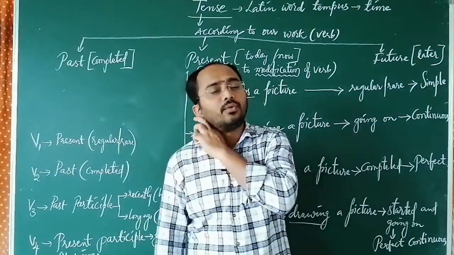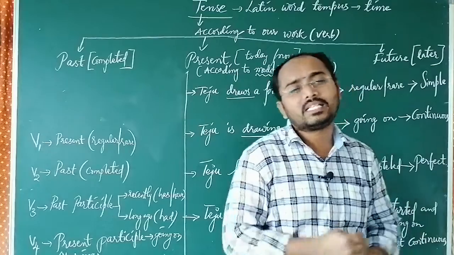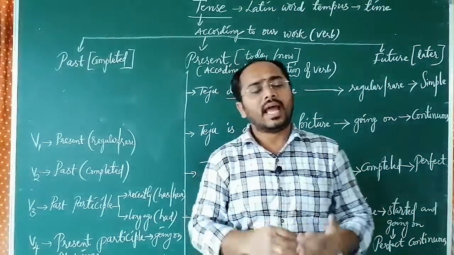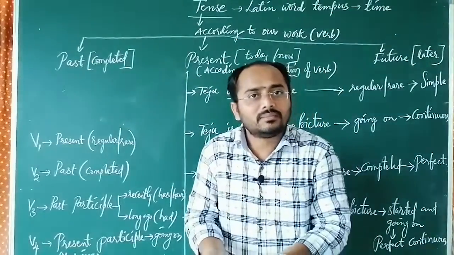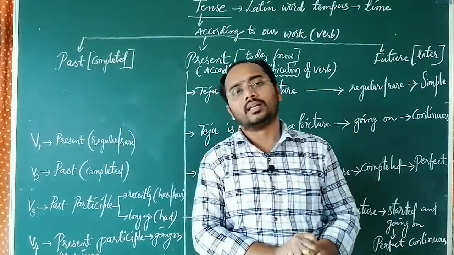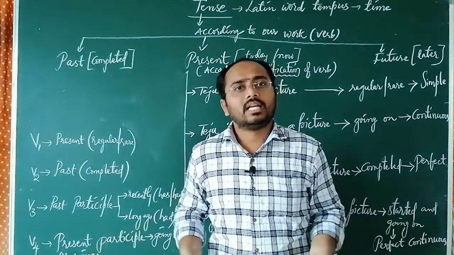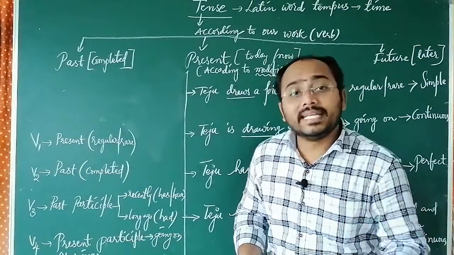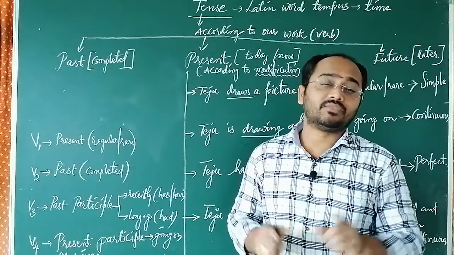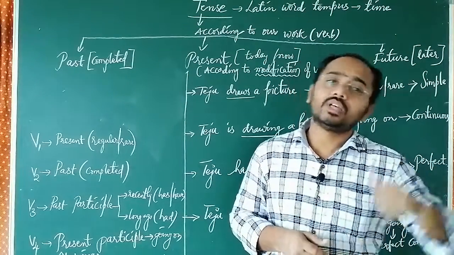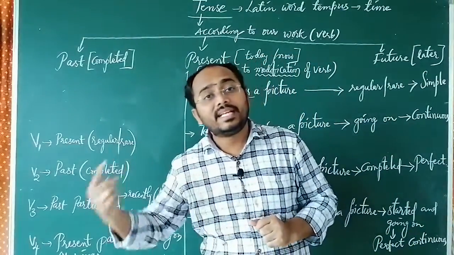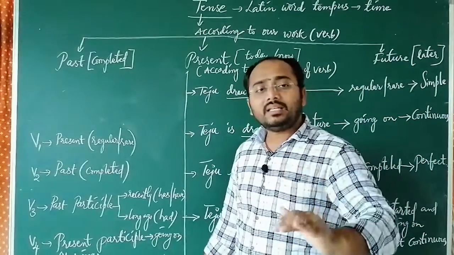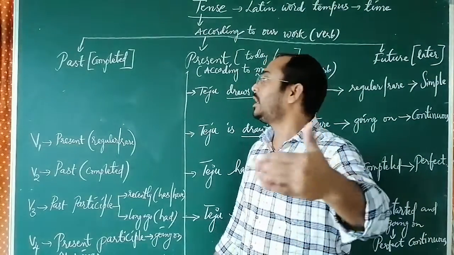And the next one is V4. V4 means present participle, which gives the meaning of going on. And this going on might be present going on, past going on, future going on. Suppose if I say walking, it might be present walking or past walking or future walking, we do not know. If I say eating, we do not know. But if I say I am eating, I was walking, I shall be teaching, they give perfect meaning. So these are the main verb forms which we are going to use in our tenses.